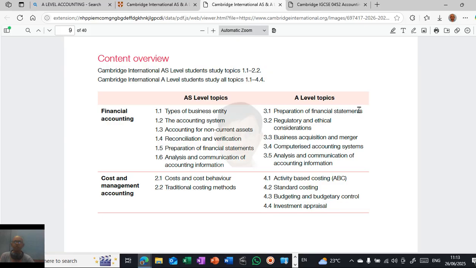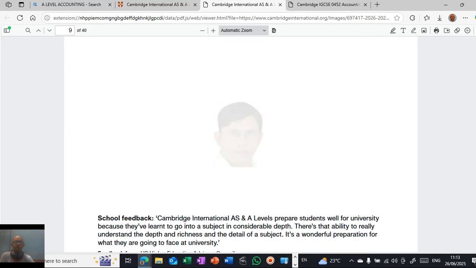Okay, so what will be there? AS level topics: type of business entity, the accounting system, accounting for non-current assets, reconciliation and verification, preparation of financial statements, analysis and communication of accounting information, cost and cost behavior. This is from cost and management accounting: cost and cost behavior, traditional costing methods. A-level topics: preparation of financial statements, regulatory and ethical considerations, business acquisition and merger, computer accounting systems, analysis and communication of accounting information, activity-based costing, standard costing, budgeting and budgetary control, investment appraisal. So these are the things. Let us go in detail.